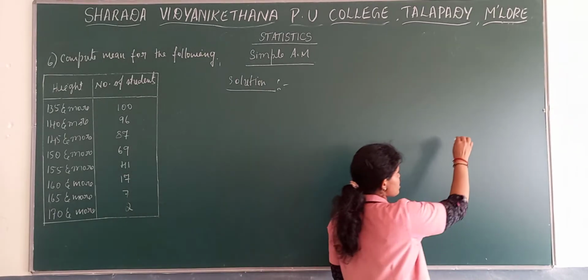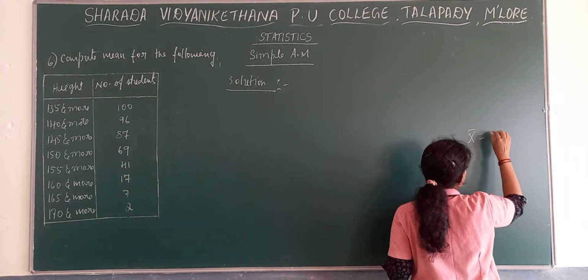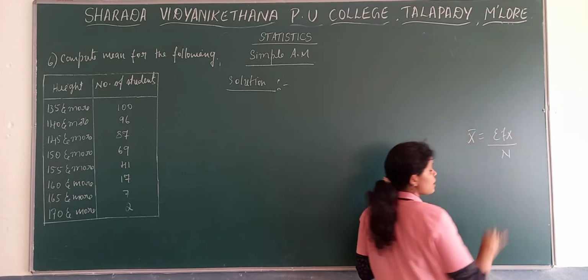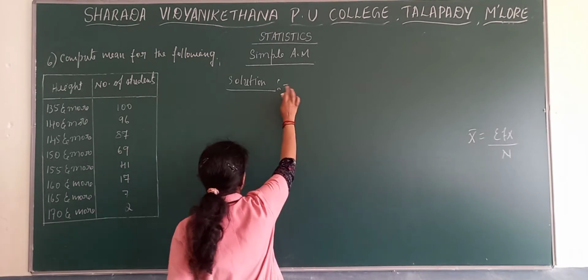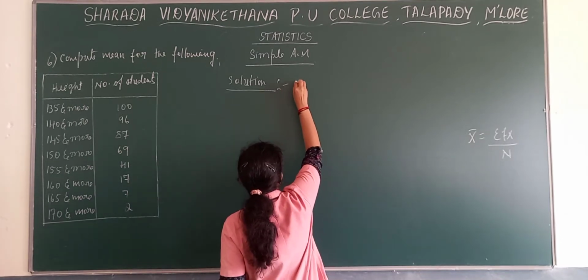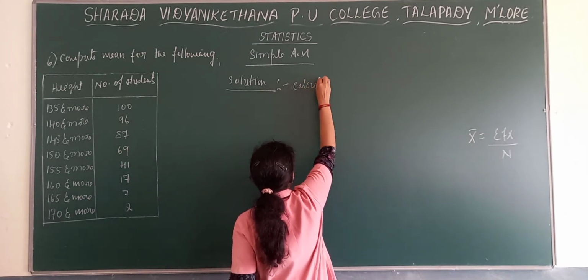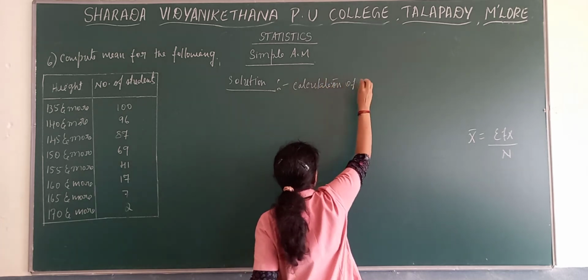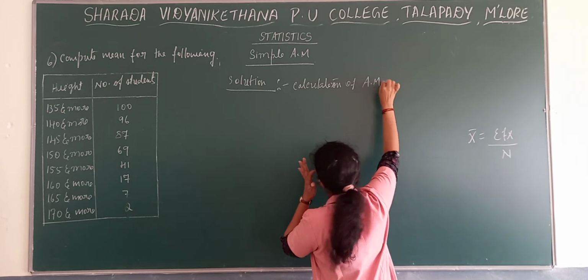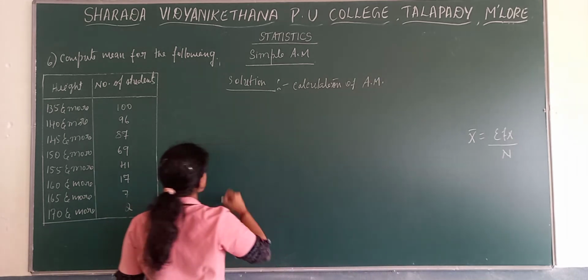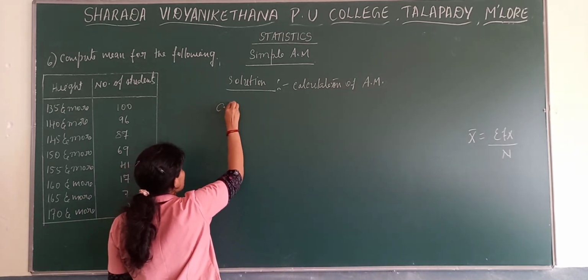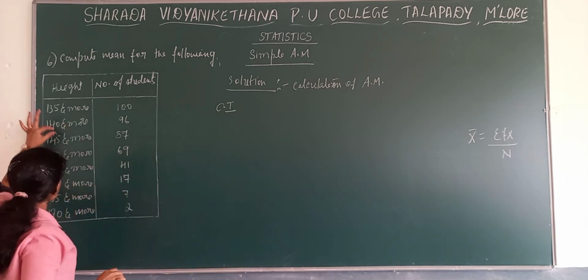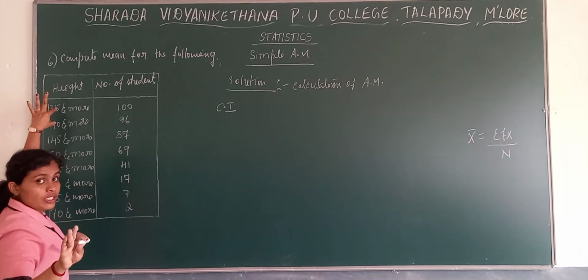So your formula goes like sigma fx by n, the calculation of mean, arithmetic mean. We take the class intervals first. The class intervals, if you observe, what is the gap? Here the gap is 5, the width is 5.